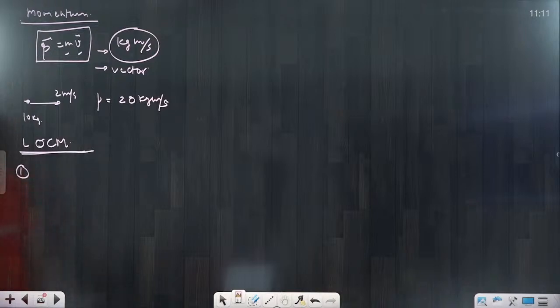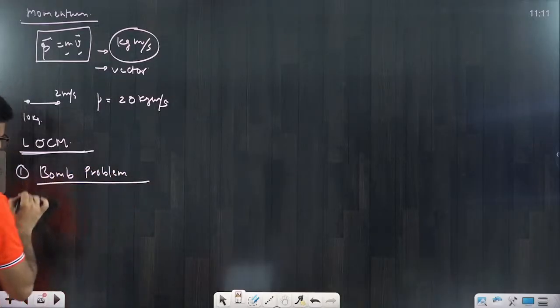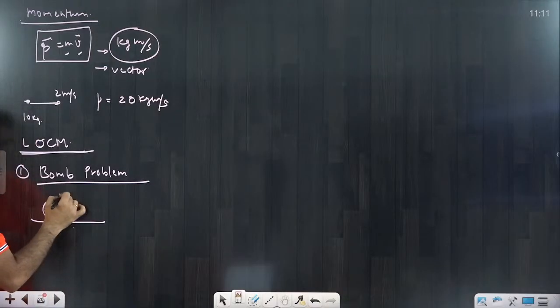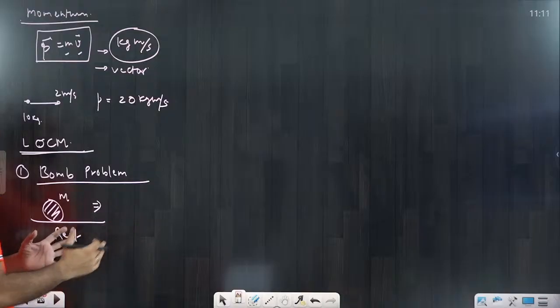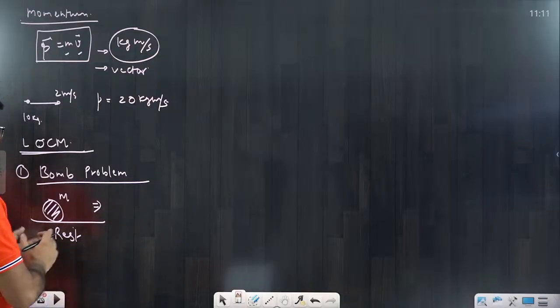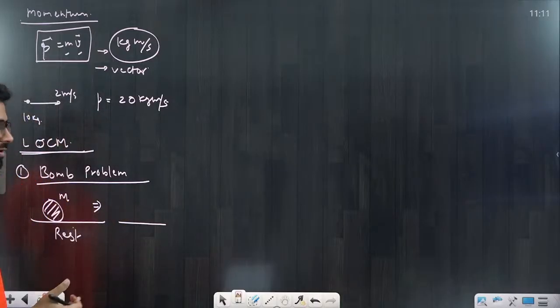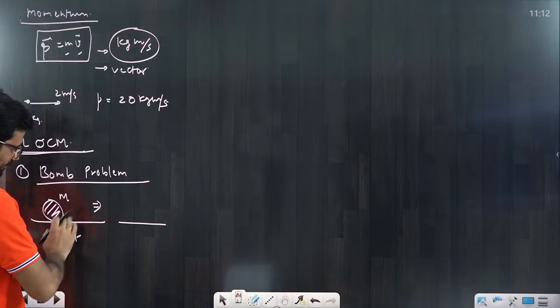Based upon this, a very standard question is the bomb problem. What is the bomb problem? Suppose there is one bomb, initially at rest, with mass M. Due to some internal forces, it is broken into two parts.